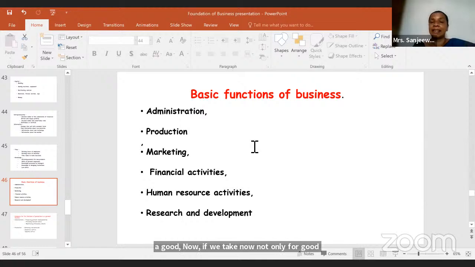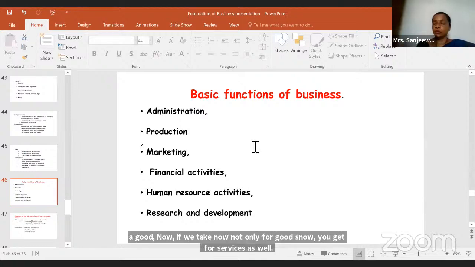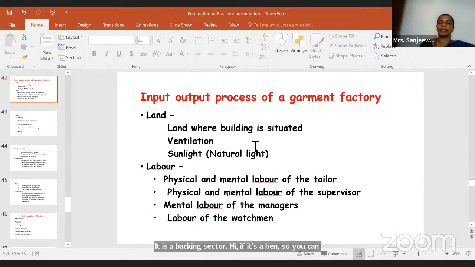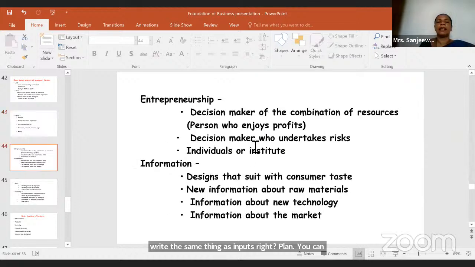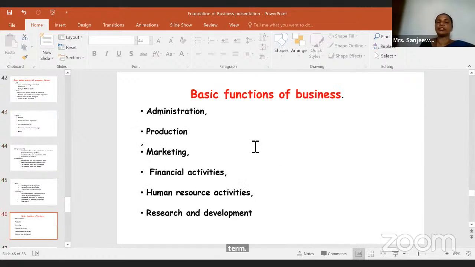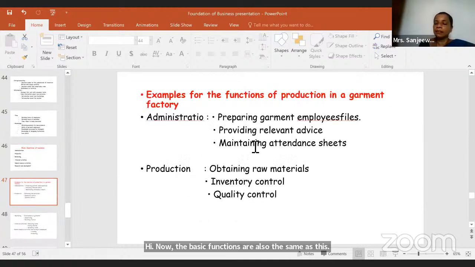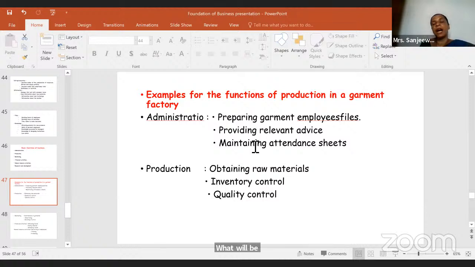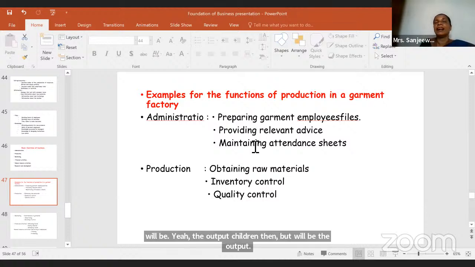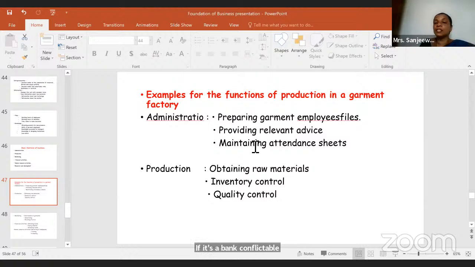If it's the banking sector, if it's a bank, you can write the same things as inputs. Land, you can write the same things. Labor also, just change the term, right? Then the basic functions will also be the same as this. What will be the output, children? If it's a bank, comfortable customers, satisfied customers, right? You can't just mention a product for that output. So the output is the comfortable customers or satisfied customers, right?